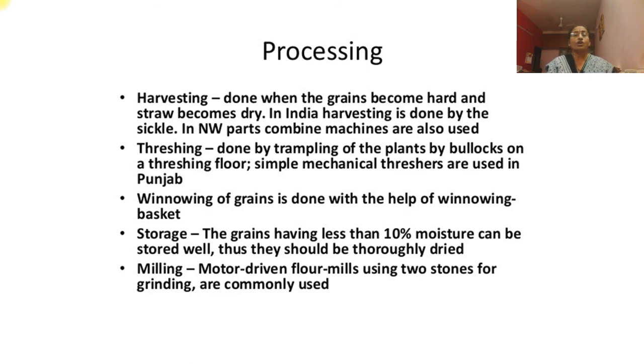Then what about processing of the wheat? Harvesting is done when grains become hard and straw becomes dry. In India, harvesting is done by the sickle. In the northwest part, combine machines are used to harvest the plant. Then threshing is done by trampling of the plants by bullocks on a threshing floor. Simple mechanical threshers are also used in Punjab. Winnowing of the grain is done with the help of winnowing baskets.